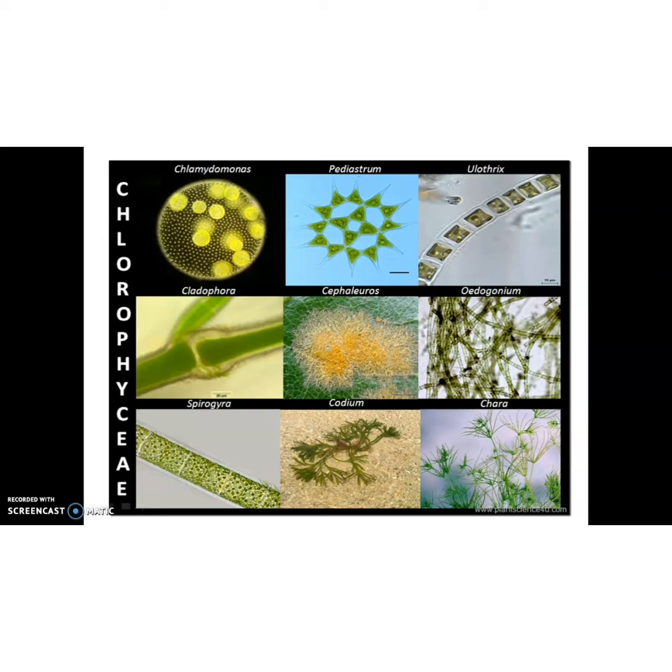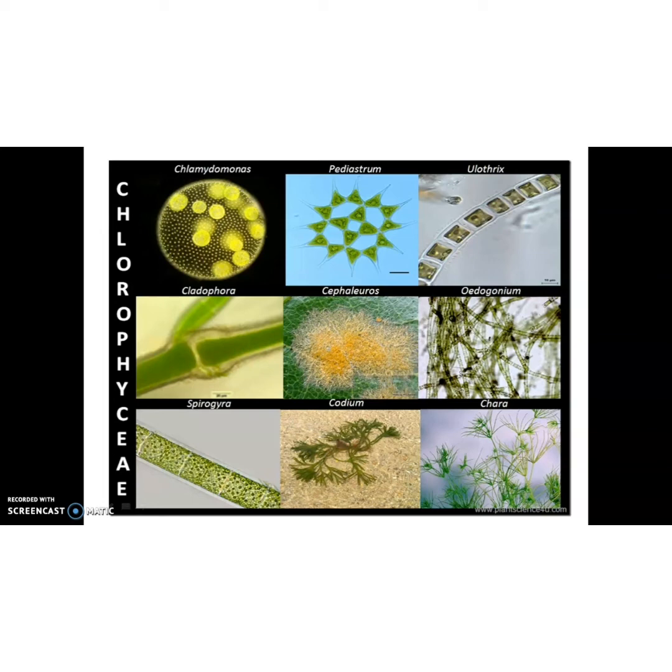Asexual reproduction is by flagellated spores produced in zoosporangia. Then sexual reproduction shows considerable variation in the type and formation of sex cells, and it may be isogamous, anisogamous or oogamous. Okay.